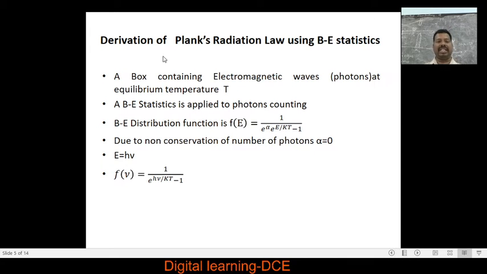Now we are going to discuss the derivation of Planck's radiation law using BE statistics. Before that, I should explain briefly Planck's hypothesis. According to Max Planck, the emission or absorption of radiation from matter takes place in the form of discrete packets, it is not a continuous process.